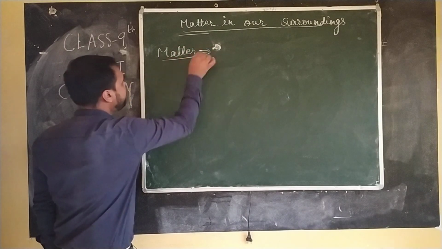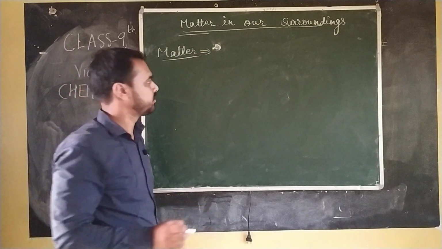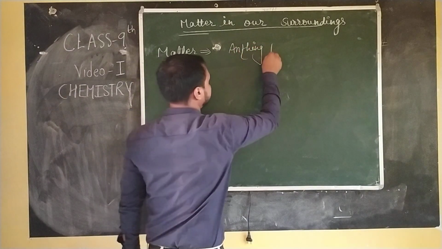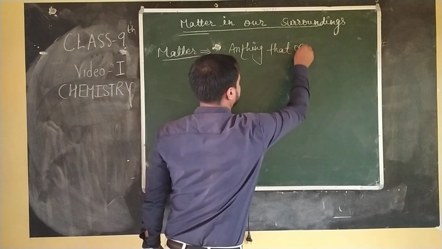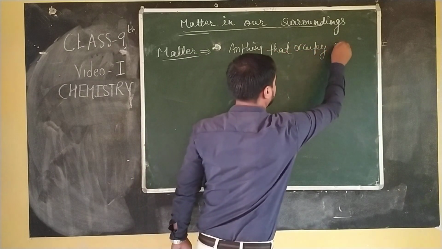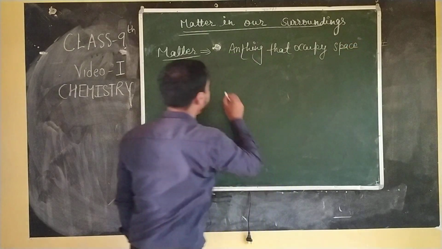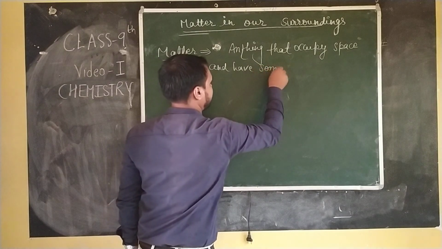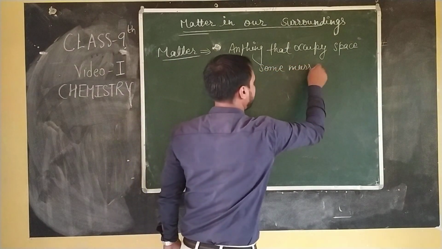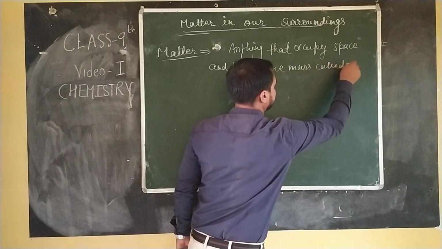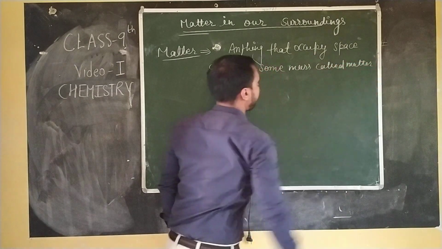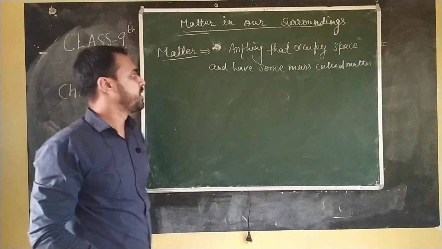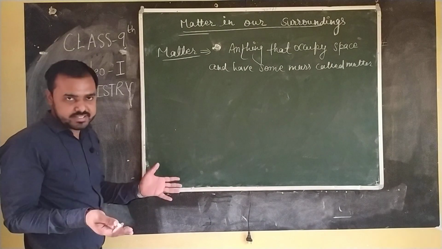Simply we know that if we are talking about matter, anything that occupies space and has some mass is called matter, isn't it? What can we say? Anything that occupies space and has some mass is called matter. So the main important thing, how can we say it like this?